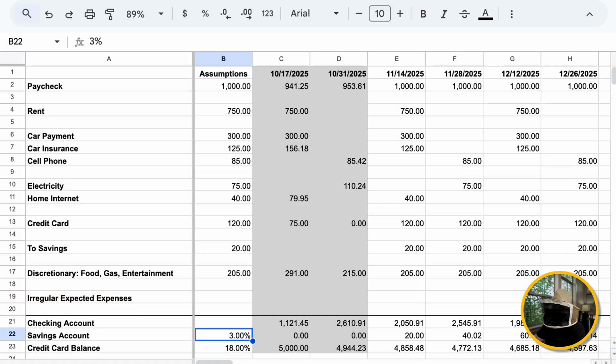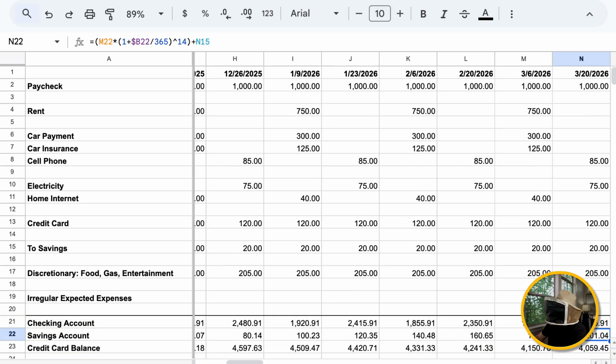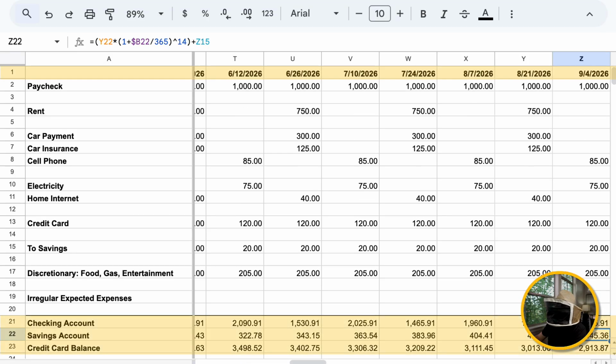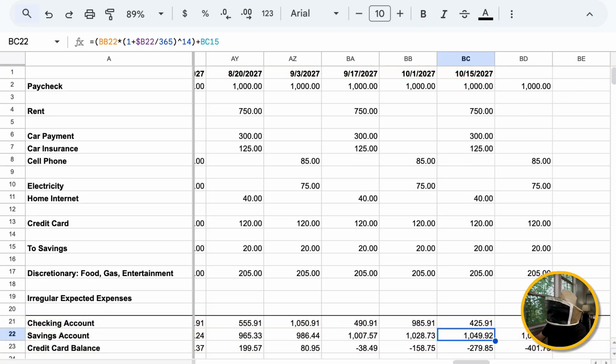And then we've got our balances in row 21, 22, and 23. The balance of the checking account, the savings account, and the credit card balance as they change over time. And if you go way out to the right, you can see all of your pay dates for the next 2 years and how all of these balances change depending on the numbers that you put in up above. This spreadsheet goes out to October 2027, but you could take this out 2 more years, 5 more years, 10 years, 20 years if you want to.